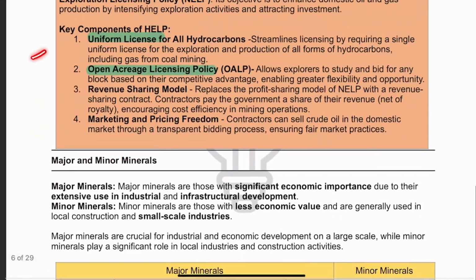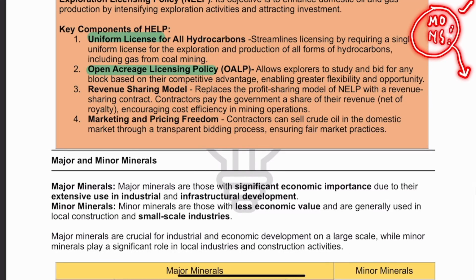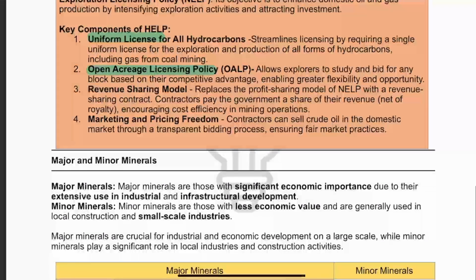Number one, uniform license for all hydrocarbons. Understand this: sometimes there are certain blocks in which you will find mineral oil and also natural gas. So one combined license is to be given so that a person can mine both of them at the same time. It will make commercial sense. So a uniform license will be given for all the different types of hydrocarbon. Fine. So suppose there is coal, but in coal you can also mine coal bed methane.